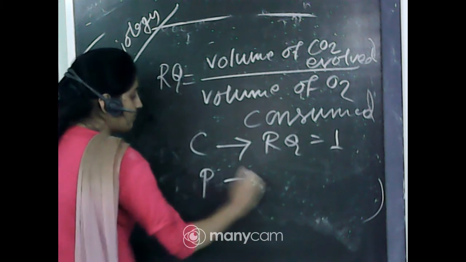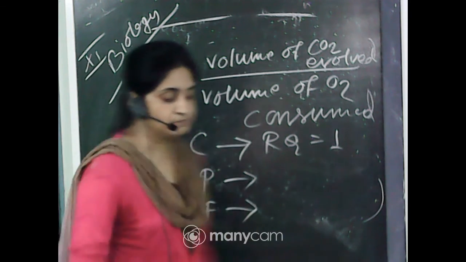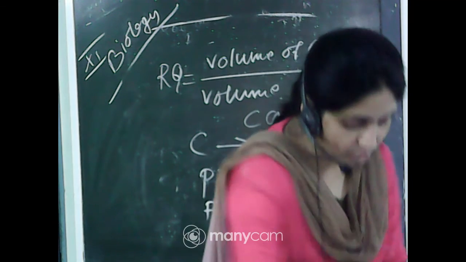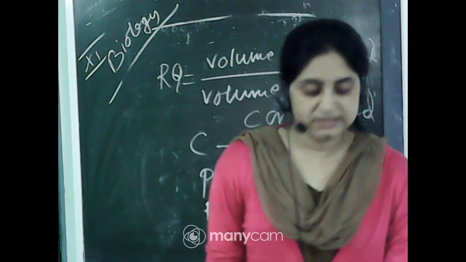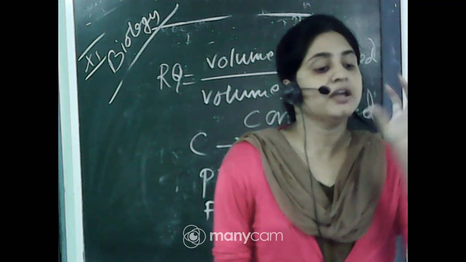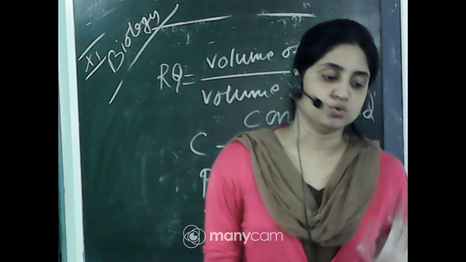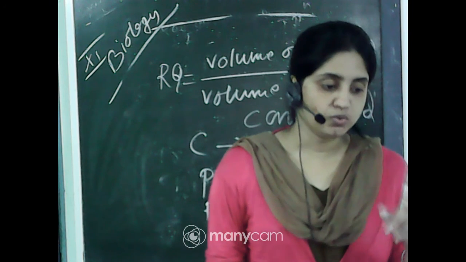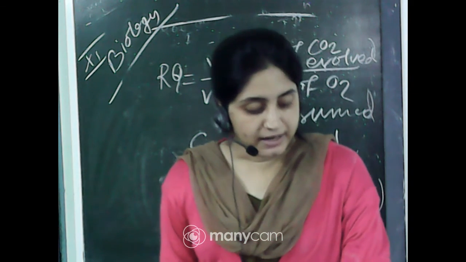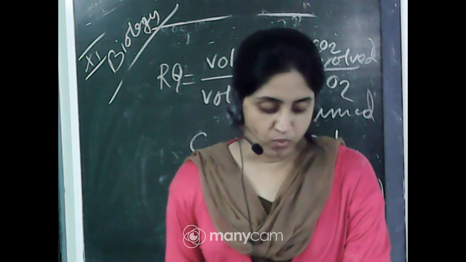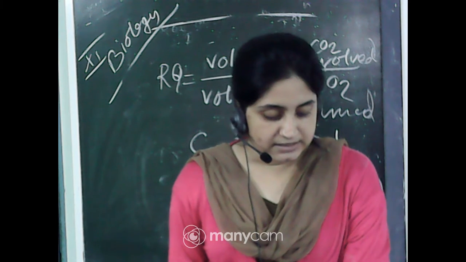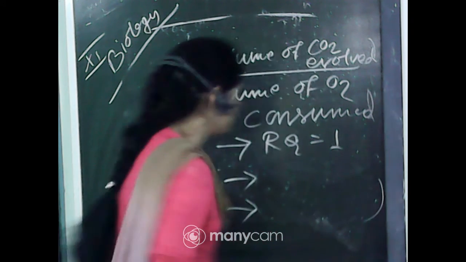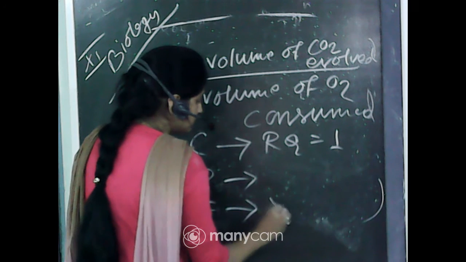But when protein and fat are present, what will be the RQ? There is partial breakdown in those cases. In the case of carbohydrate, C6H12O6 gives 6 CO2 and uses 6 O2. Both are the same, 6 and 6, and they cancel, so only 1 is left. When fats are used in respiration, the RQ is less than 1.